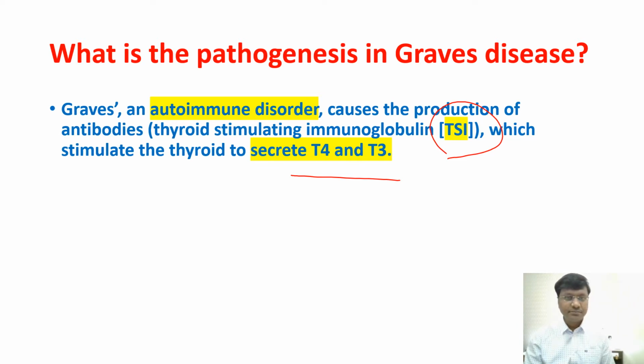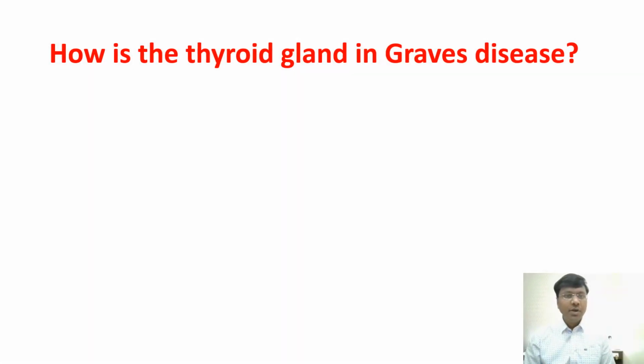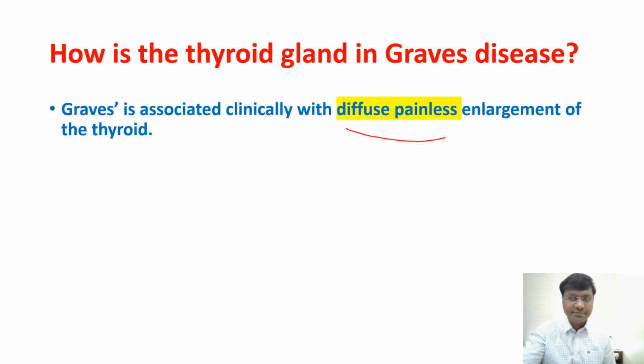Next. How is the thyroid gland in Graves' disease? So definitely there will be a goiter, but you have to remember that it is a painless goiter, right? It is diffuse painless enlargement of the thyroid gland. That is what you will see in patients with Graves' disease.